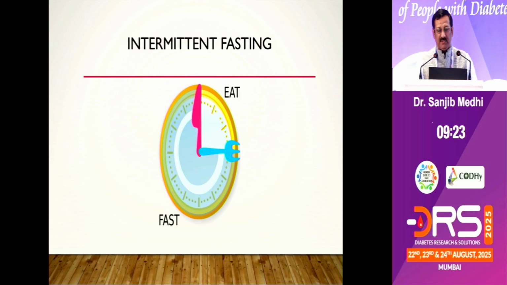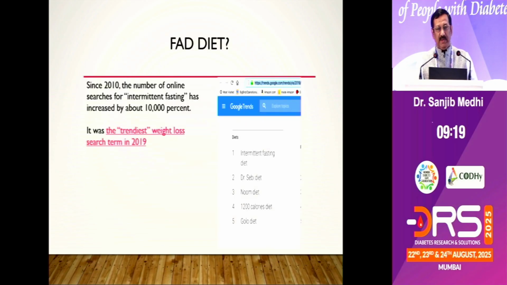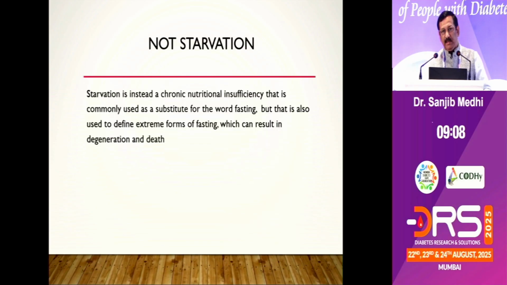One is intermittent fasting. This intermittent fasting, we all know, is the most widely searched article as of now on the net, and it has been trending, and the search is going bigger and bigger with every passing day. So is intermittent fasting and starvation the same? Of course not. For starvation is an extreme form of fasting which can result in degeneration and death. But intermittent fasting is not starvation.